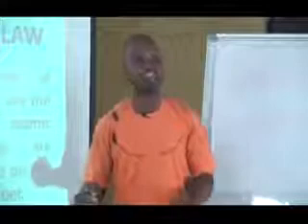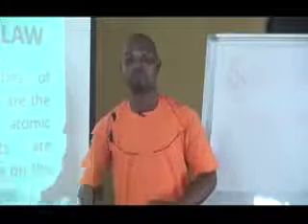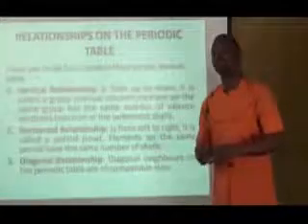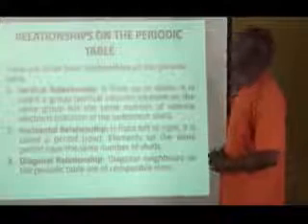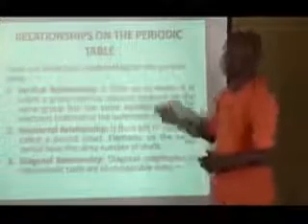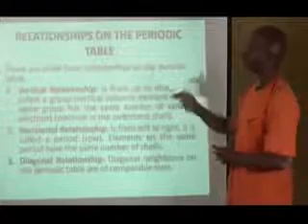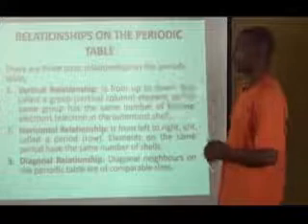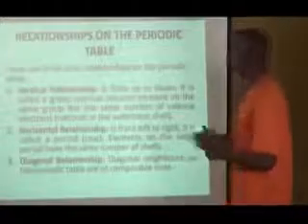Hence, elements are arranged on the periodic table in order of their increasing atomic number, from hydrogen with atomic number 1, and maybe at SS3 you will stop at the 30th element, which is zinc, with atomic number 30. There are relationships on the periodic table, and these relationships are broadly classified into 3. We have the vertical relationship, which is usually from up to down, and it is called a group or vertical column.